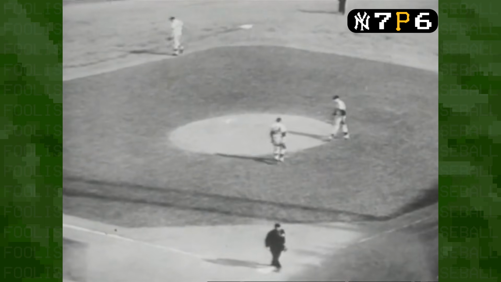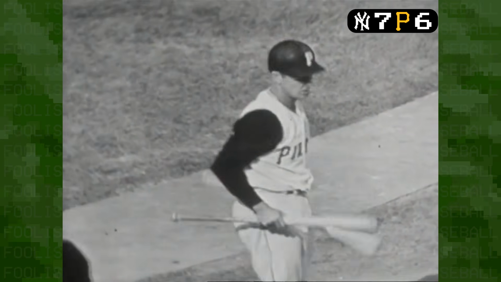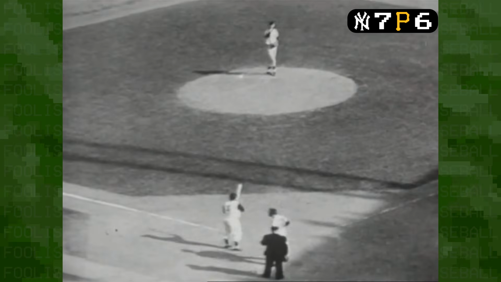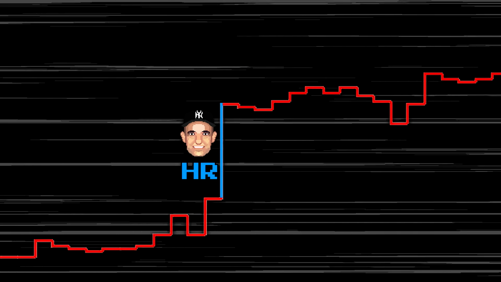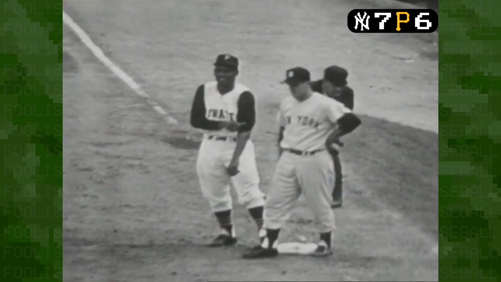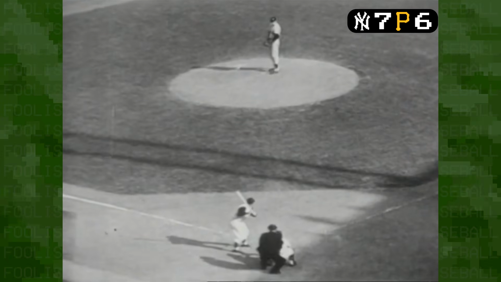It's time. With the Pirates star catcher Smoky Burgess out of the game, they turned to their backup, Hal Smith. As Smith walked up to the plate, the Yankees were still in a good spot, with a 70% chance to win the game and thus the World Series. But sometimes, the right man in the right place can make all the difference.